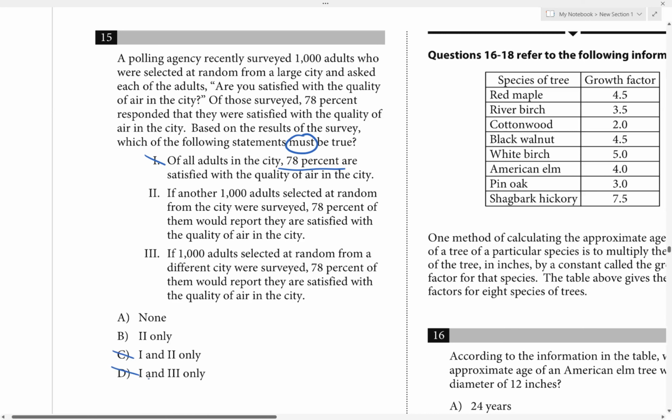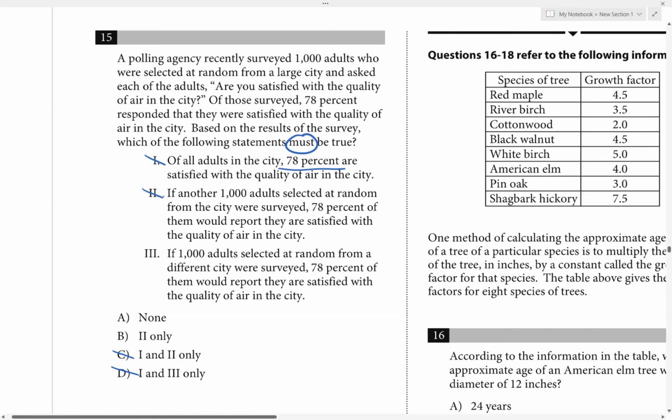Okay, for our answer choices, you look at statement two. If another 1,000 adults selected at random from the city were surveyed, 78% of them will report they are satisfied with the quality of the air in the city. So we're selecting another group of 1,000 adults. Will that be exactly 78%? Well, by the same reason, we said that won't work because it could be a little bit more, it could be a little bit less.